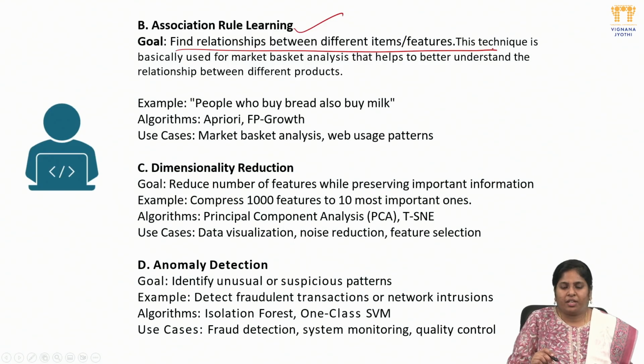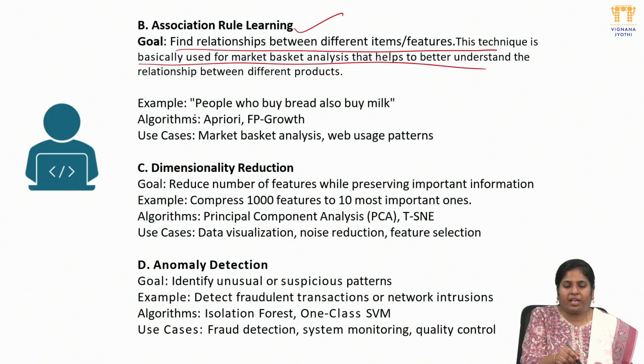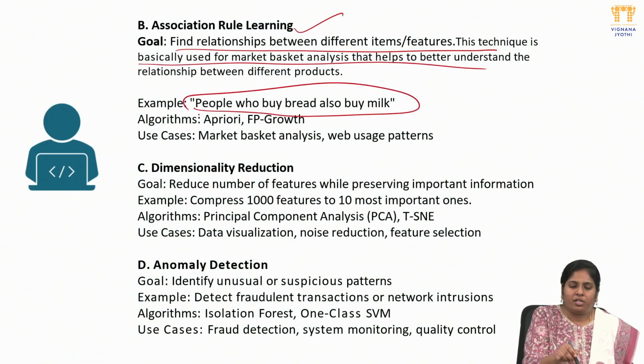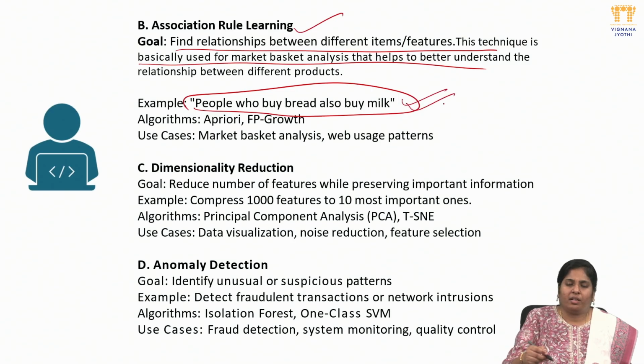Next, association rule learning, find the relationship between the different items in the features. The technique is basically used for market basket analysis, helps in better understanding the relation between the different products. So we can say simply, for example here, people who buy the milk also buy the bread. So generally, if we wanted to go for the breakfast, we find the supermarket nearby, so obviously we will find one liquid product and one solid product, so that we can make a bread and milk is a super combination.